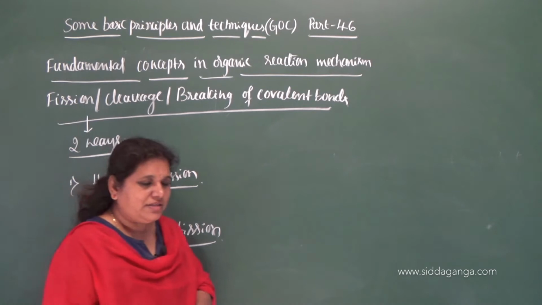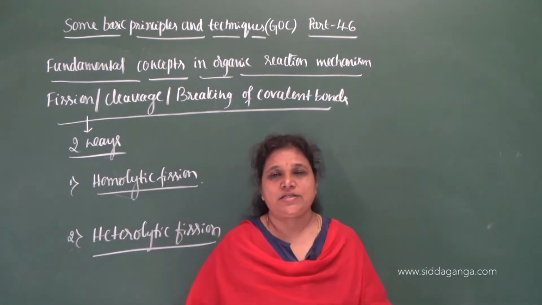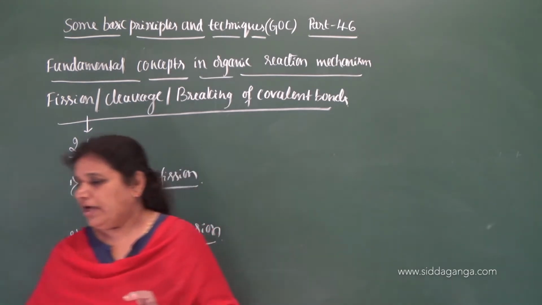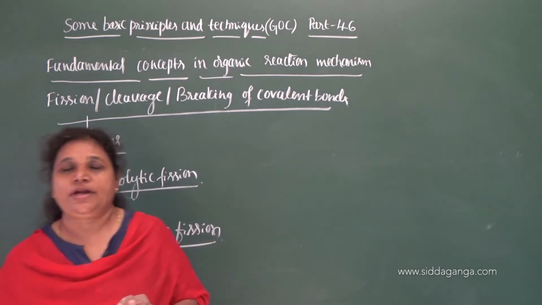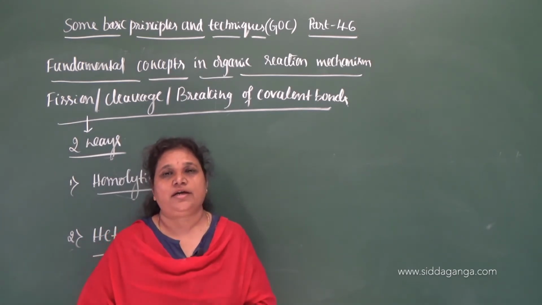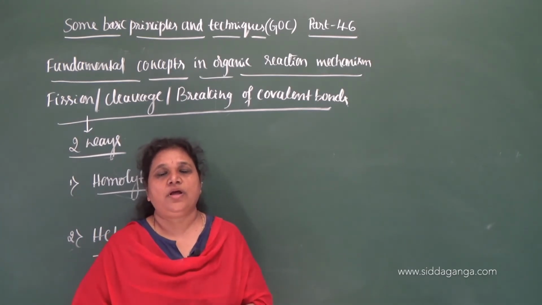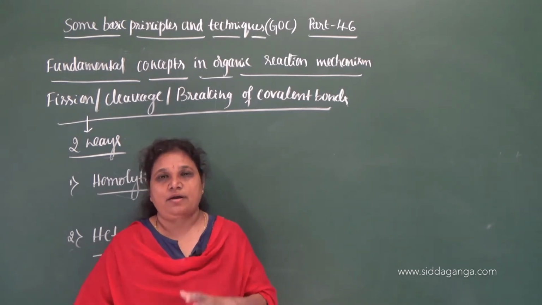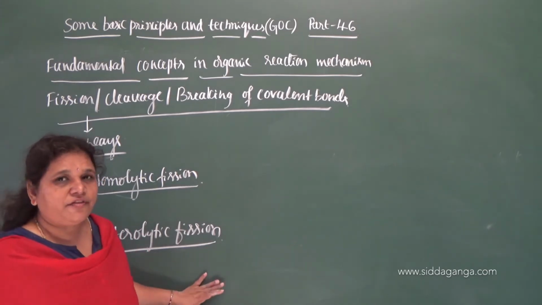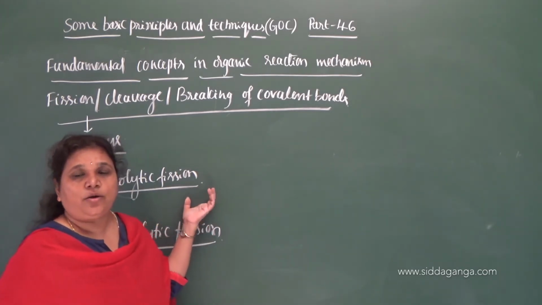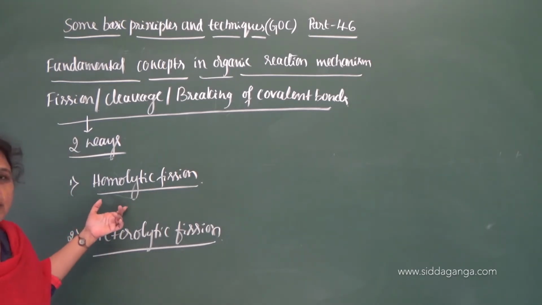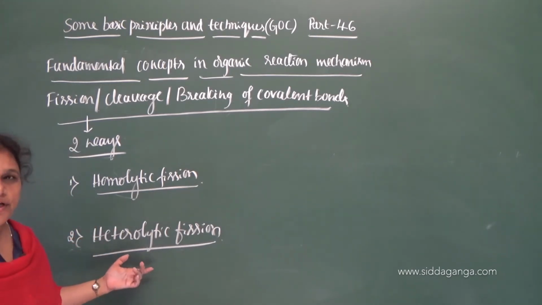That depends on three conditions. The first condition depends on the nature of the substrate molecule, the second depends on the nature of the attacking reagent, and the third depends on the reaction condition, under what condition the chemical reaction takes place. On the basis of that, the covalent bonds present in a substrate molecule either undergo homolytic fission or the heterolytic fission.